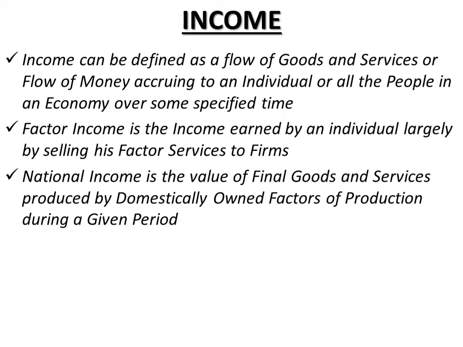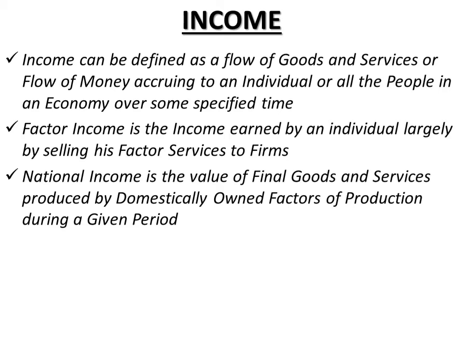On the same token, those enterprises which are Indian and are settled abroad are also earning factor income, and that factor income will be remitted to us in India. This is what you mean by factor income earned. All right. So some of the domestically owned factors of production may earn income by operating abroad. That is what I said, right? Some of the Indians are working abroad, some enterprises are working abroad. On the same token, some foreign enterprises are also working in India. Now, national income, that is gross national product, differs from GDP.